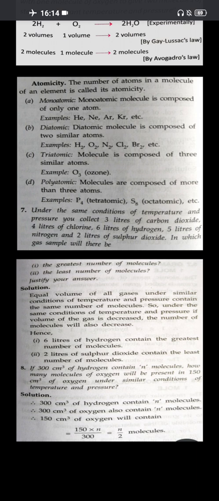Therefore, 300 centimeter cube of oxygen also contains n molecules. Why? Because of which law? It is Avogadro's law. Therefore, 150, that means half the volume of oxygen, will contain n by 2 molecules. That means half the number of molecules. So it is fairly simple. You simply have to have a clear concept of Avogadro's law and practice the numericals.